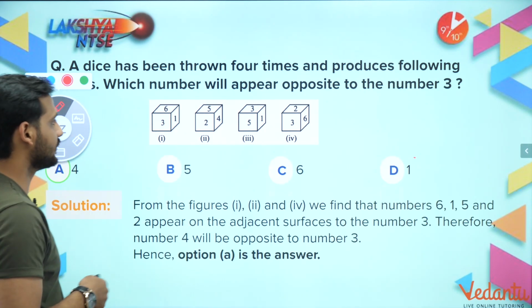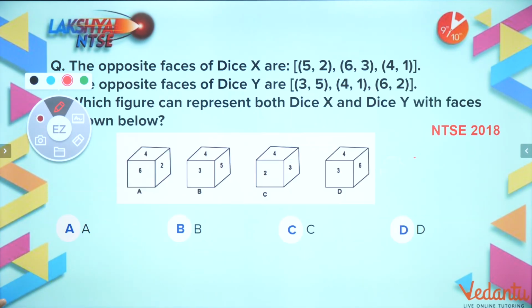Let's move to the next question. The next question we have, bachcho, is option A is the answer 4. Okay, now let's move to the next part.